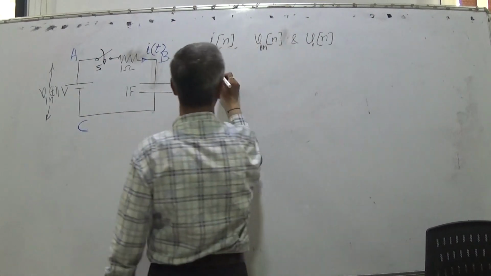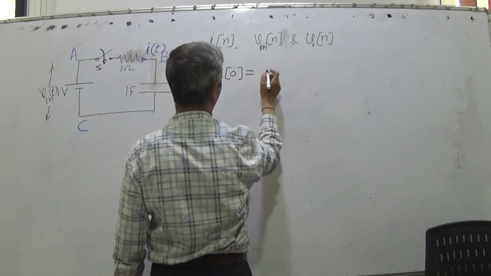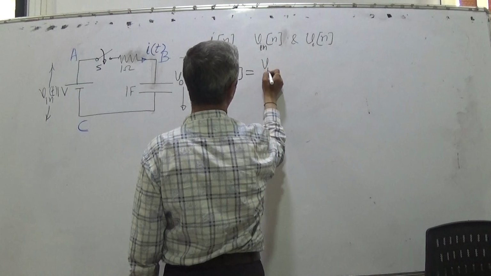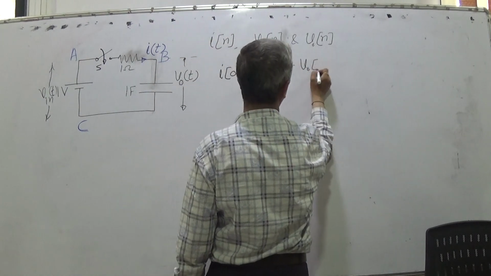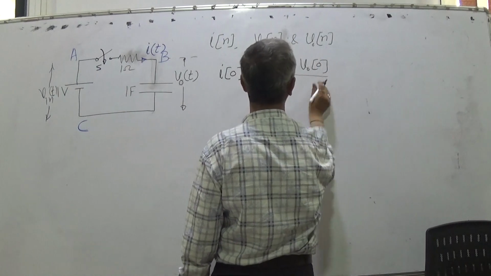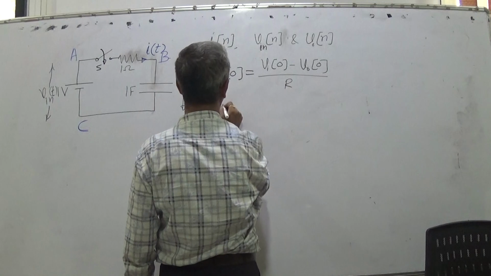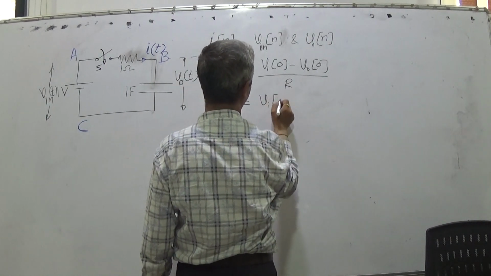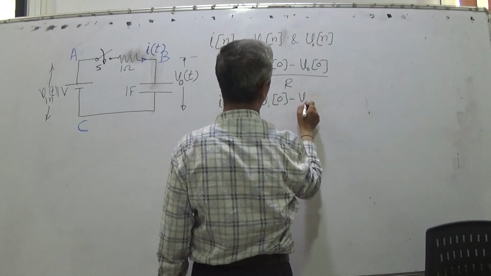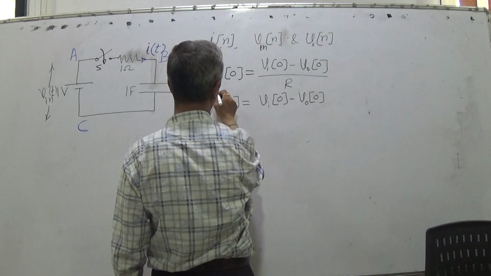So now initially what would be I0? I0 would be Vin0 minus VO0 upon R, where R is equal to 1. So I0 would be Vin0 minus VO0 in this case. Right? This is a simple expression.